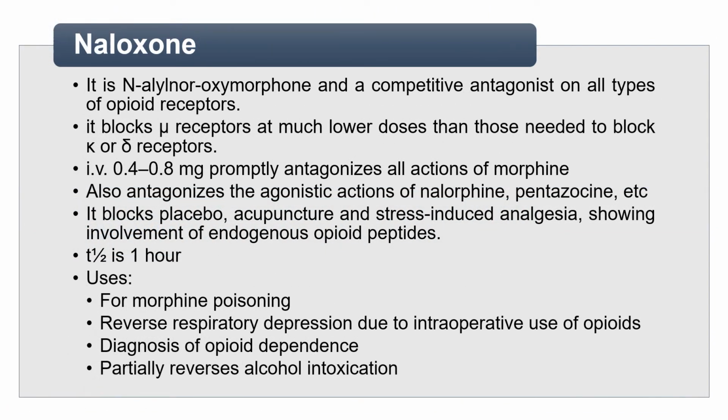Seventh, naloxone. It is N-allyl-noroxymorphone and a competitive antagonist on all types of opioid receptors. It blocks mu receptors at much lower doses than those needed to block kappa or delta receptors. Intravenous route, 0.4-0.8 mg promptly antagonizes all actions of morphine and also antagonizes the agonistic actions of nalorphine, pentazocine, etc.